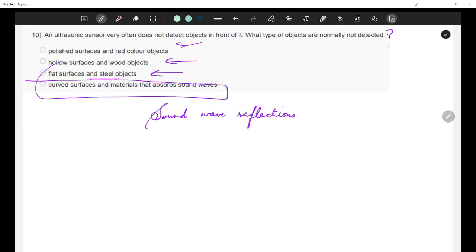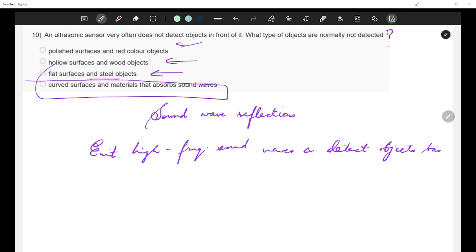Now, ultrasonic sensors basically emit high frequency sound waves and detect objects based on the time it takes for the wave to bounce back. Okay.